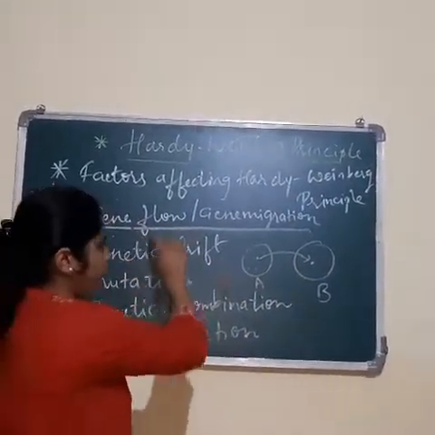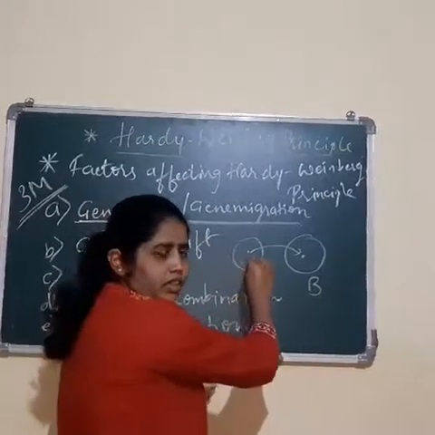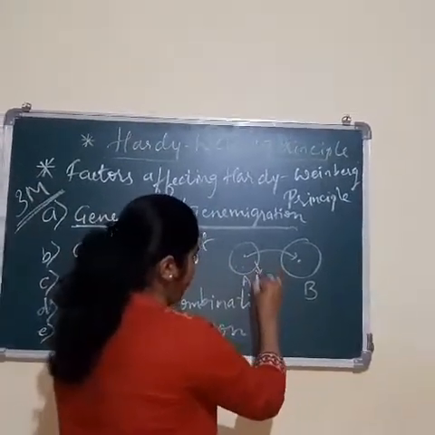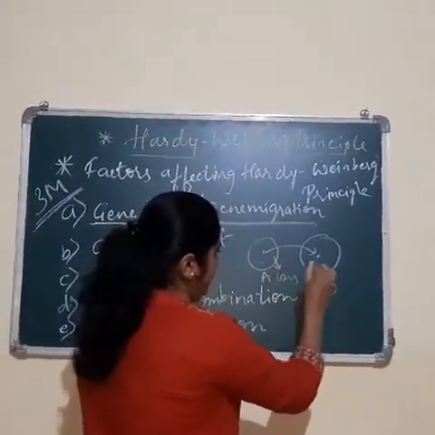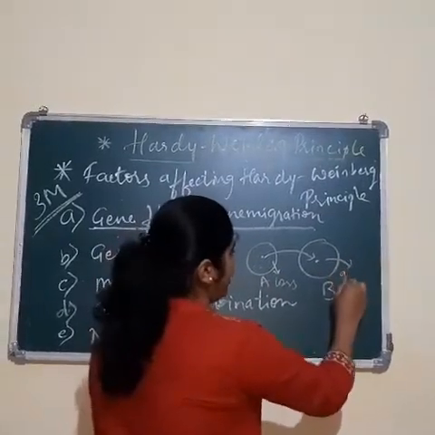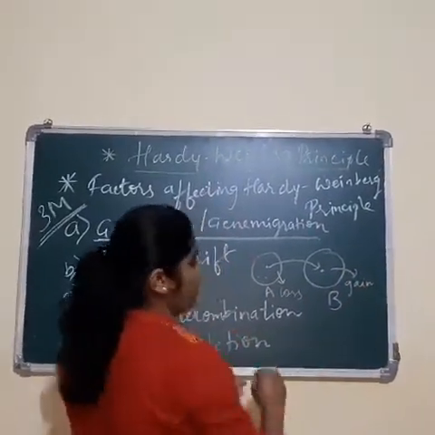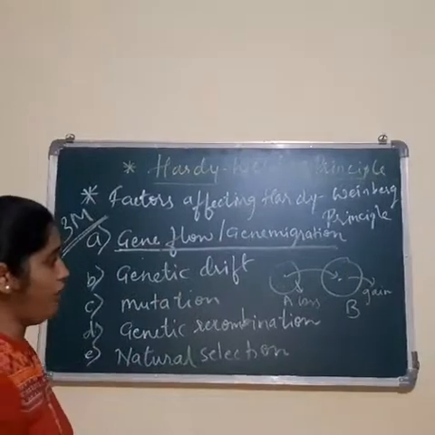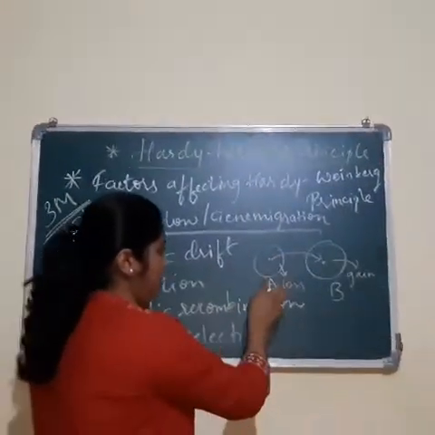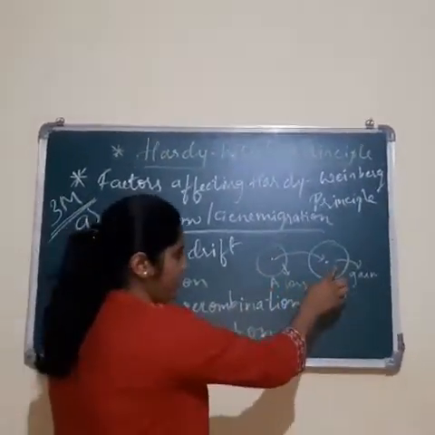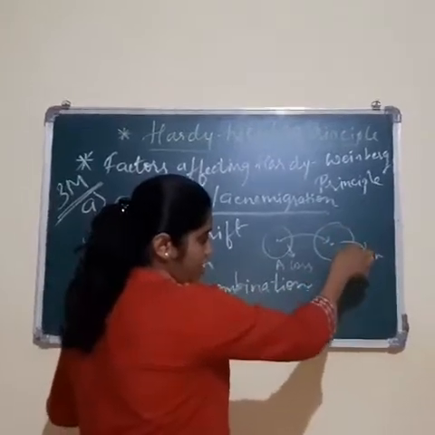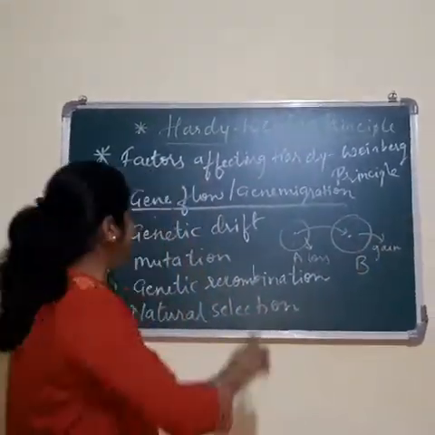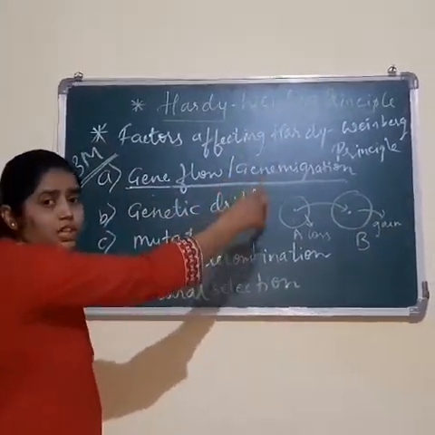Whenever there is gene flow, there is loss of genes from one population and a gain of genes in the next population. Or you can say the frequency of genes in one gene pool decreases, and the frequency of the gene in the next gene pool increases. That is gene flow or gene migration.